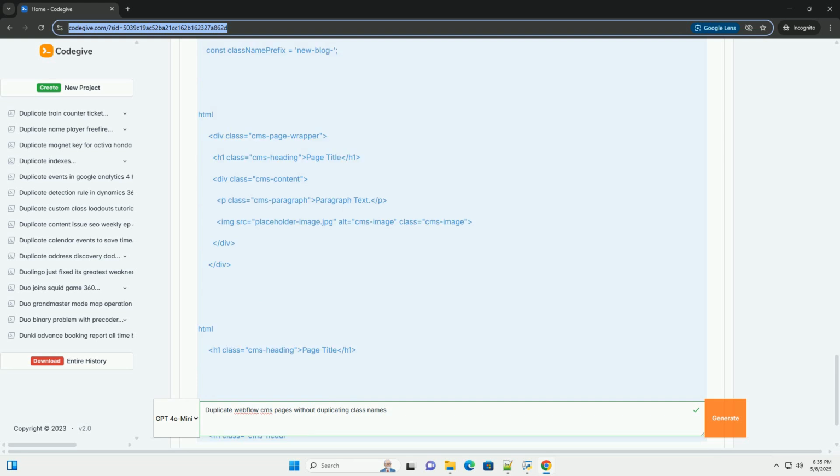Generates new class name: calls generateUniqueClassName to create a unique class name for each original class name. 4. Replaces class names: clears the element's existing class names and then adds the newly generated class names. 5. Recursive call: recursively calls itself on each of the element's child elements to process the entire DOM tree.